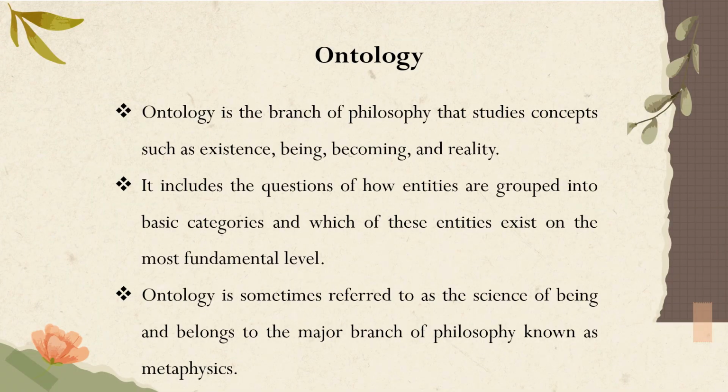We are saying ontology. It is a branch of philosophy that studies the concepts such as existence, being, becoming and reality. So we will study about what is existing, what is there, what is being, what does it become, and how are these related to the reality.